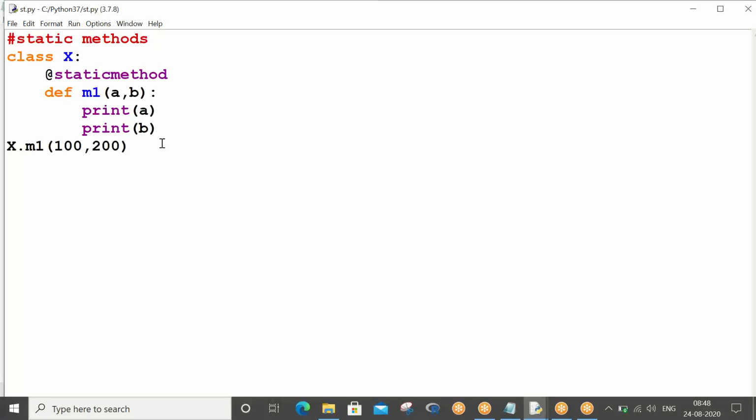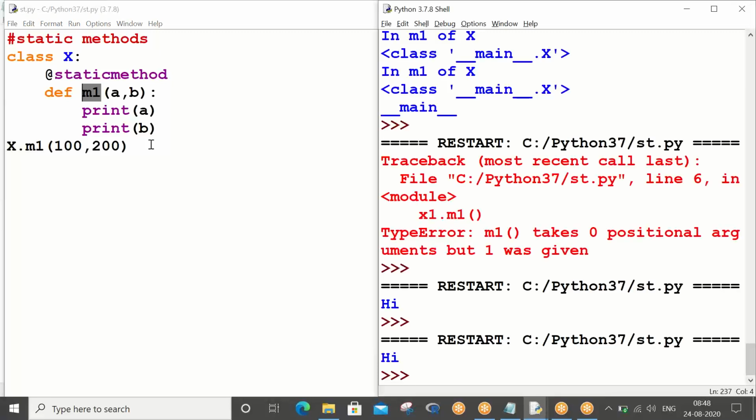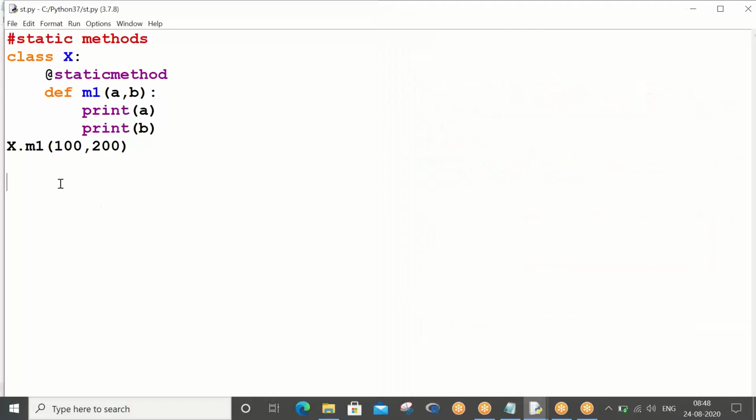You can call static methods straight by using the class name. Your m1 gets executed, 100 and 200 will be pushed into a and b, and those things will get displayed. You can see that, right? Or else the other way is you can create your class object and call it with the reference variable also.